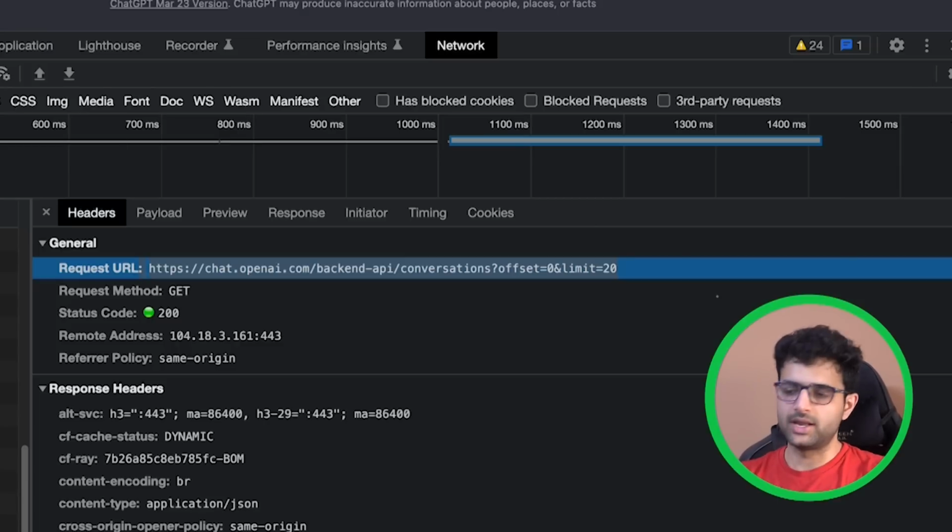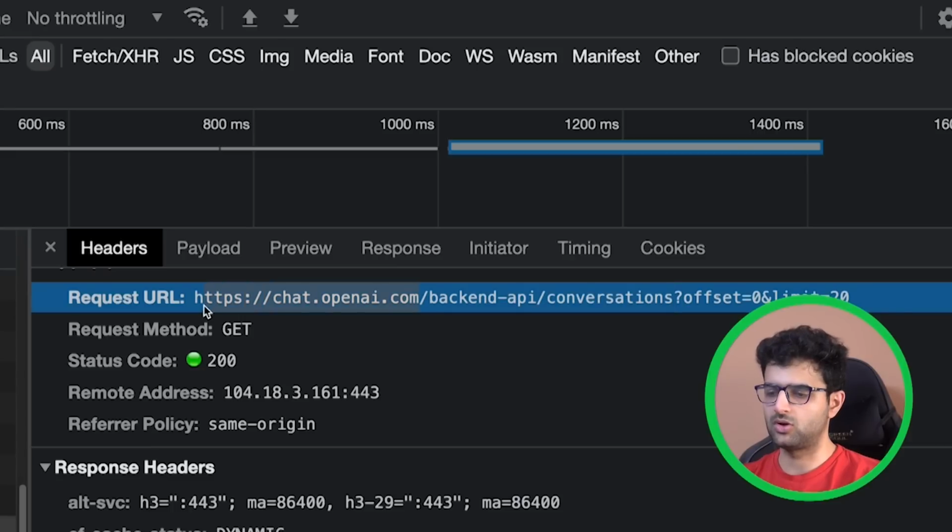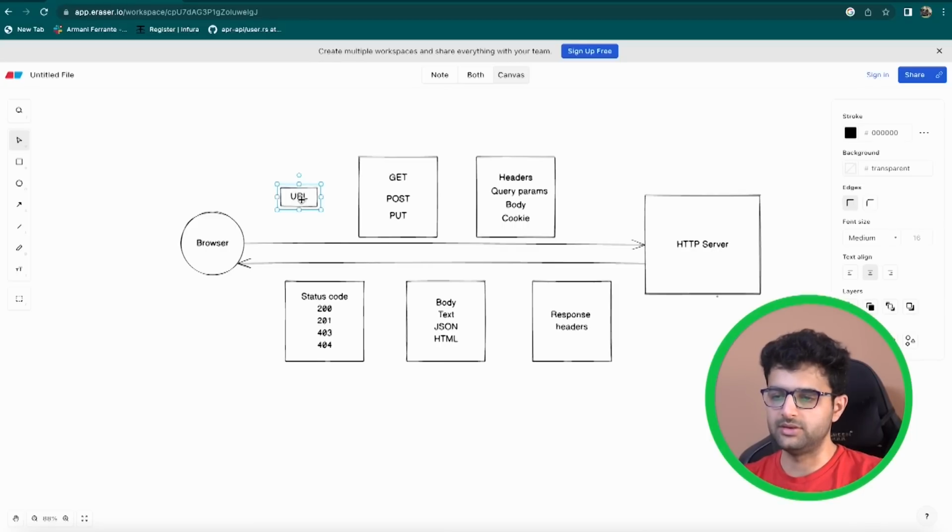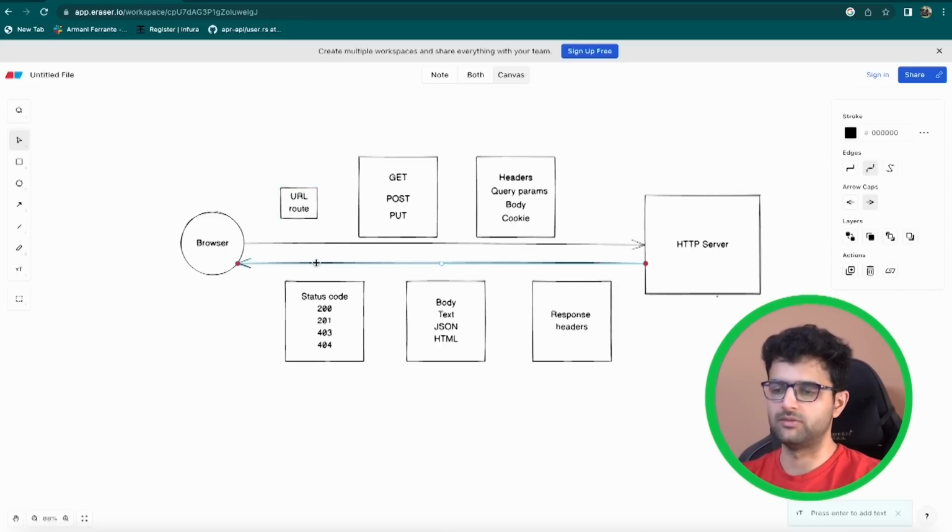You change the URL, and these things at the back are called routes. So /backend-api/conversations is a route, and chat.openai.com is the URL. This thing you see here is the route. And then offset and limit are something called query parameters. So let's go back to this diagram. You have to specify the URL. I would actually break this into two parts: the URL and the route, and you can specify a bunch of other things. The second thing is the type of the request.